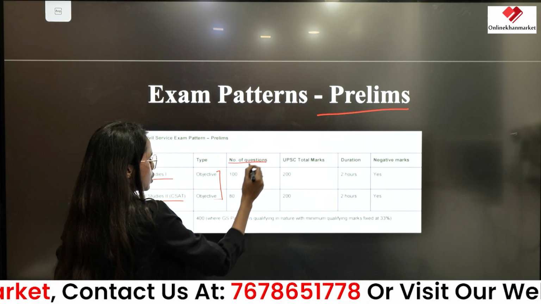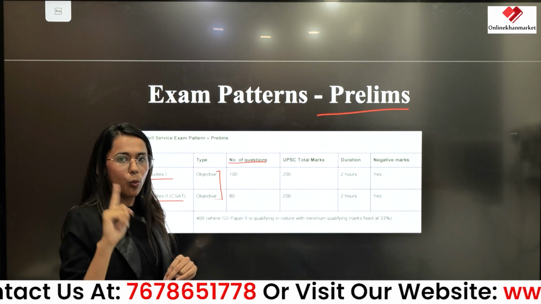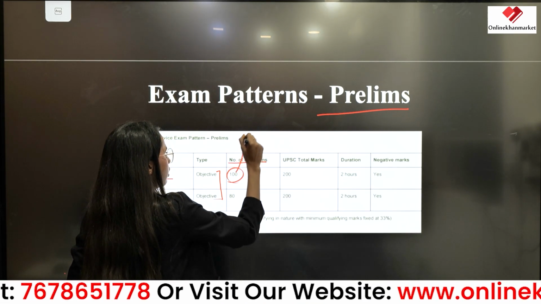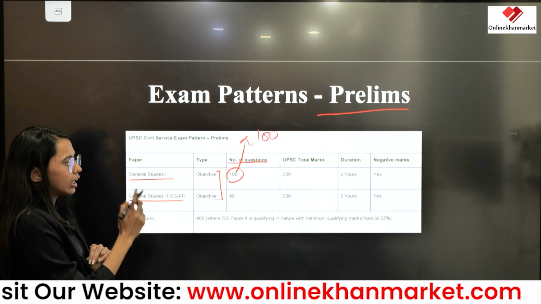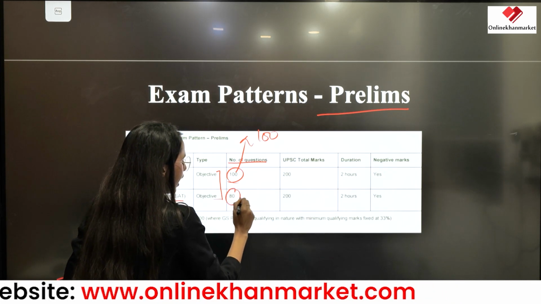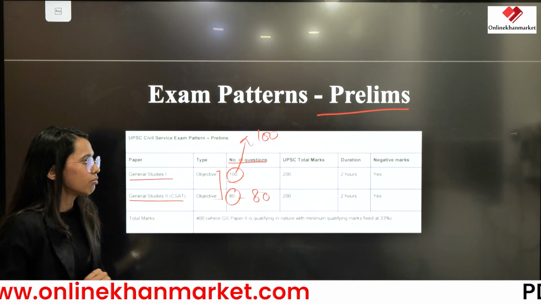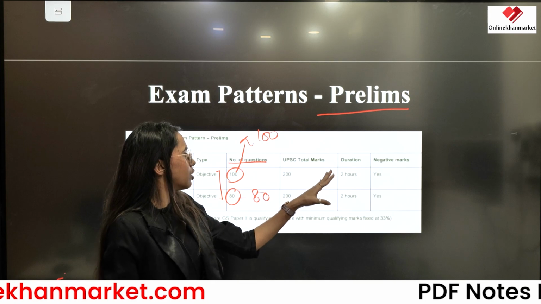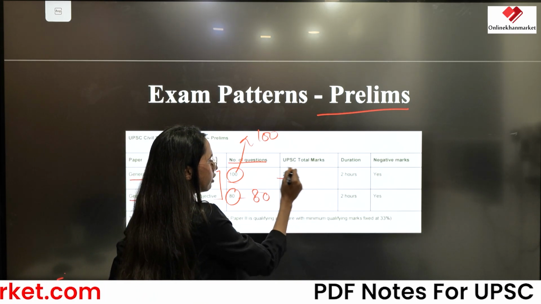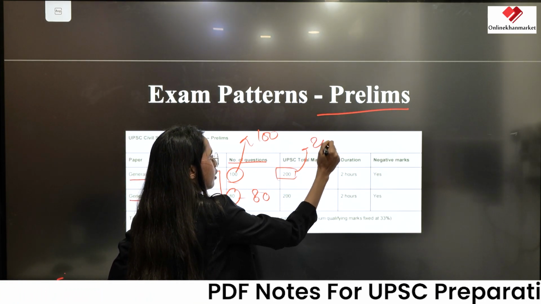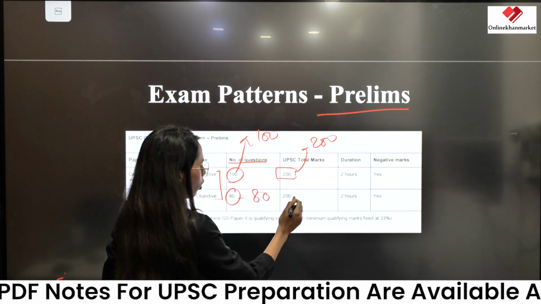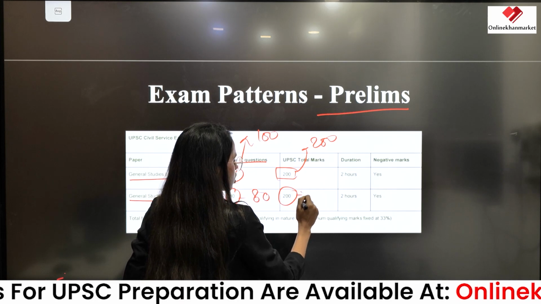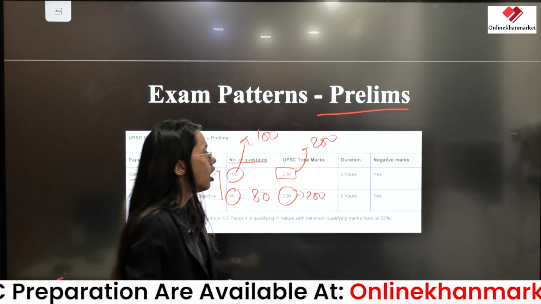The number of questions in General Studies number 1 is 100 and in General Studies number 2 the number of questions is 80. The total marks are 200. The same goes for General Studies number 2: the total marks here are also 200.